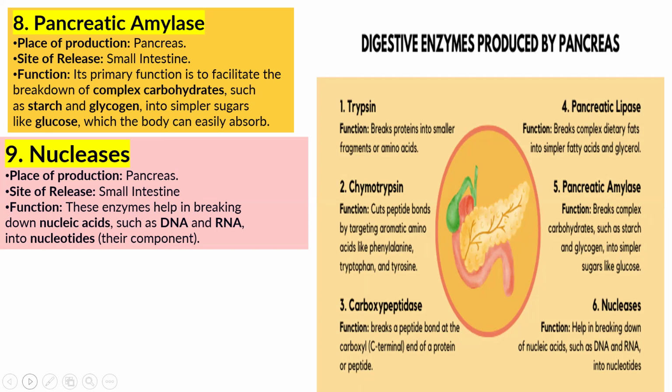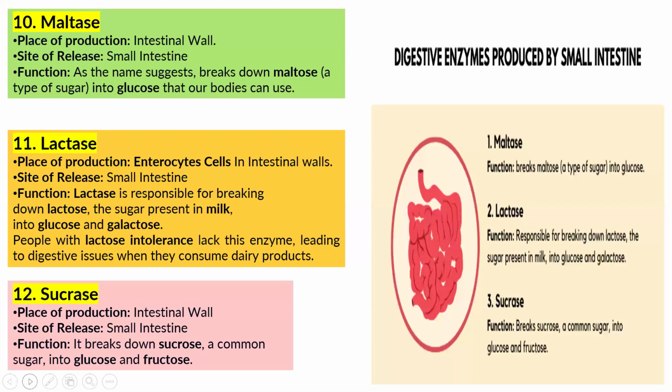Then again, nuclease, which is also secreted by the pancreas and released into the small intestine, helps in breaking down nucleic acids such as DNA and RNA into nucleotides, their components. And the next is maltase, which is secreted by the intestinal wall and released into the small intestine, and it helps in breaking down maltose, which is a type of sugar, into the simple sugar glucose that our bodies can use.